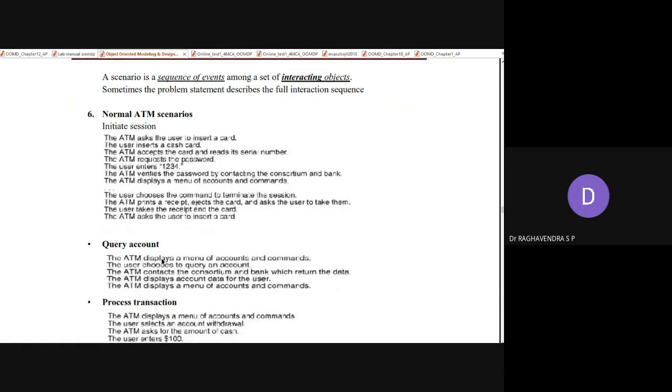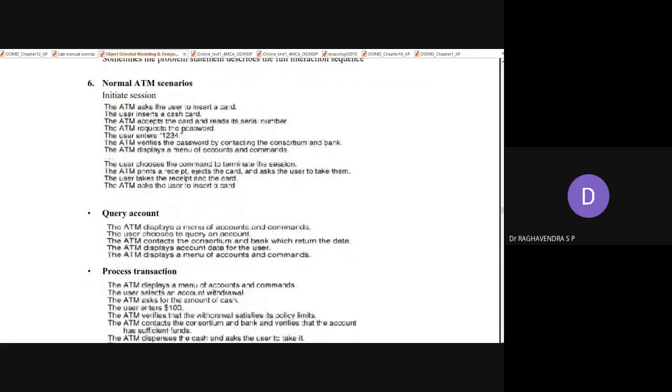Next, query account. So querying account, same thing. You want to have some information that belongs to an account. So the ATM displays a menu of accounts and commands. Next.